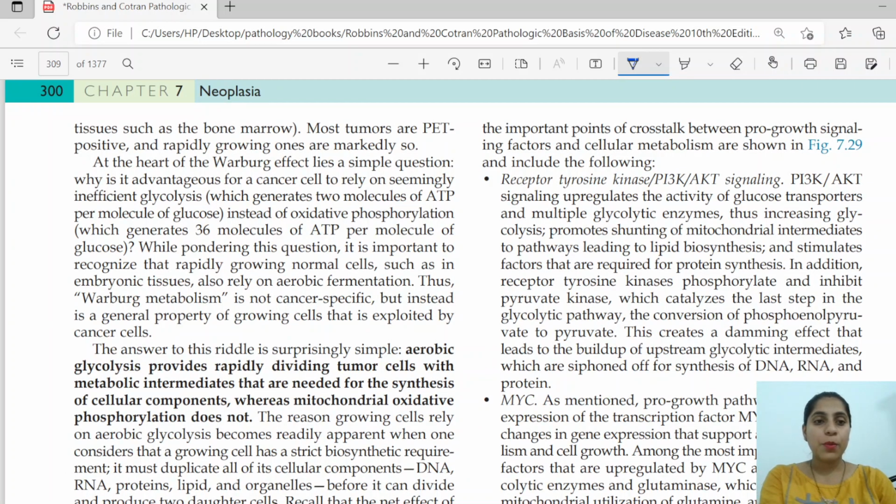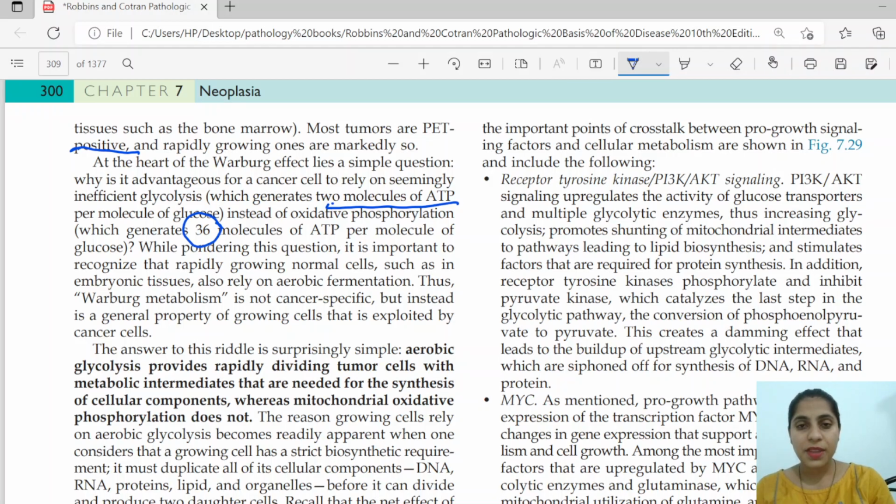Most tumors are PET positive and rapidly growing, and now we have to understand that normally in oxidative phosphorylation up to 36 molecules of ATP are formed, but in aerobic glycolysis, that is the Warburg effect, only 2 molecules of ATP are formed. But still the tumor cell is choosing the metabolic method that is generating less ATP, whereas we can imagine that maybe a tumor cell will need more energy.